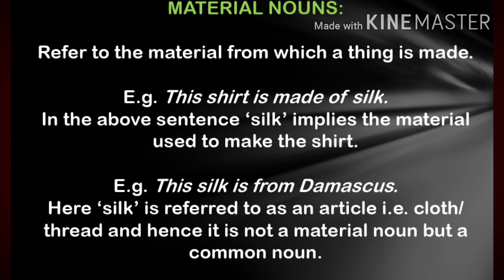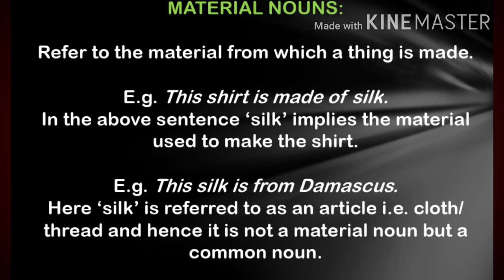As in these examples, I am just talking about silk and stone as an object, not as a raw material which is doing the work of making a byproduct. So here silk and stone are common nouns.